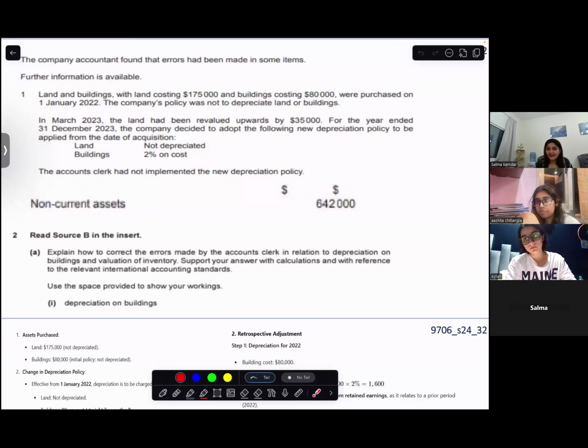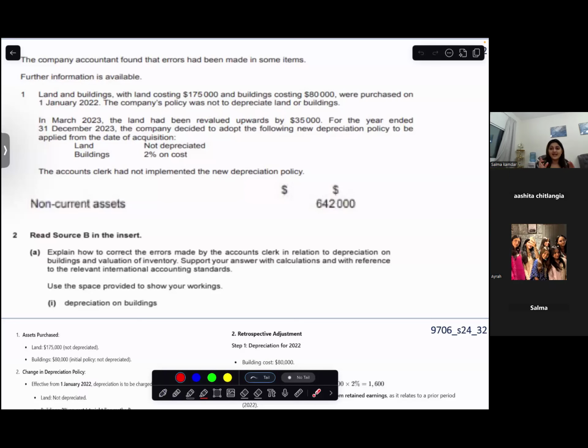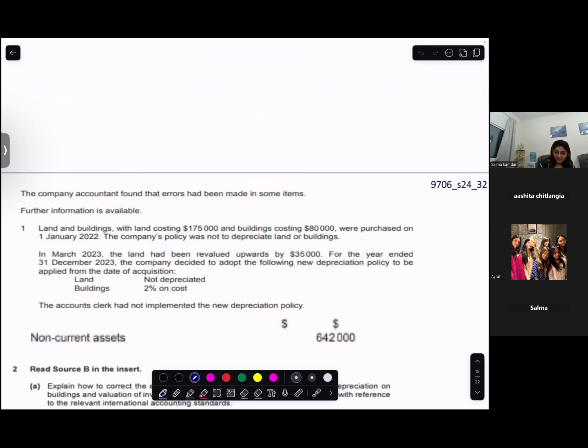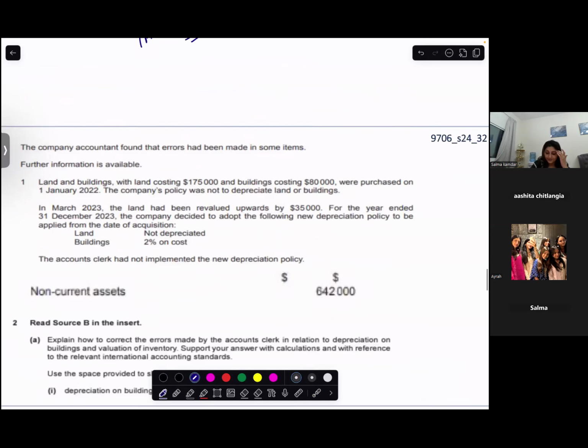We are basically dealing with May-June 2024, paper 32 A levels. And this has two parts in it. One part is related to IAS 8. When I'm saying it's related to IAS 8, it is related to prior period adjustment. Another part is related to IAS 2, that is inventory valuation.